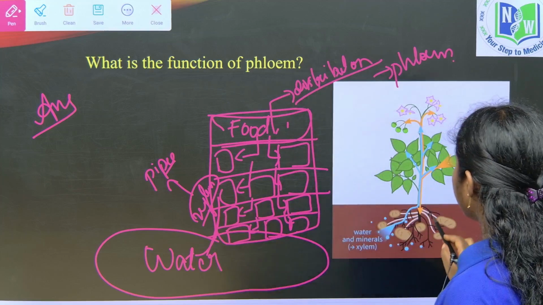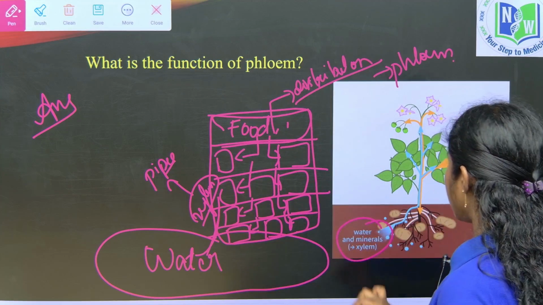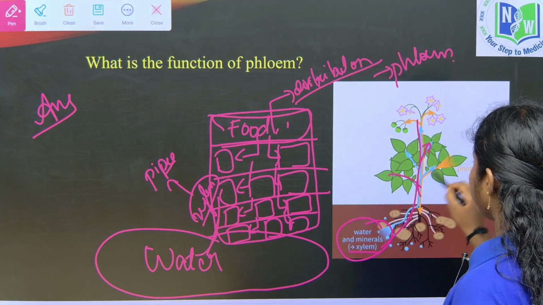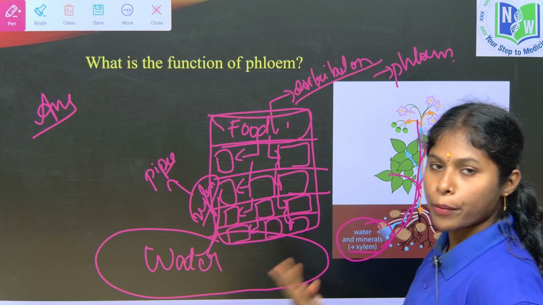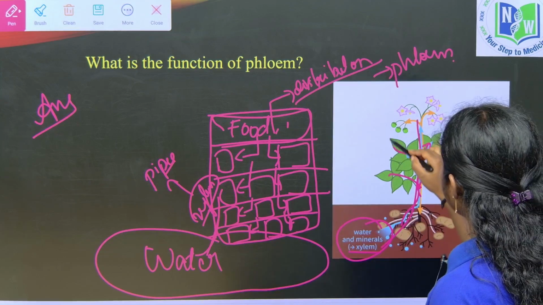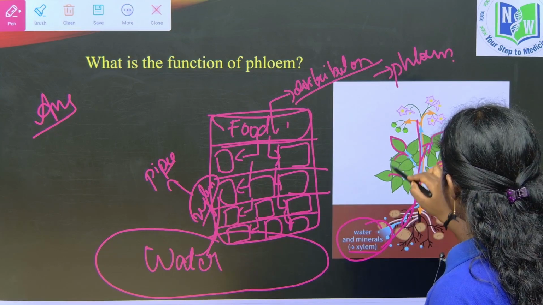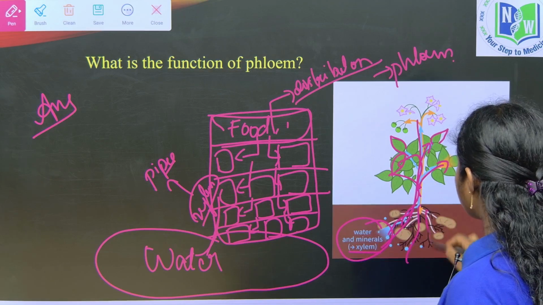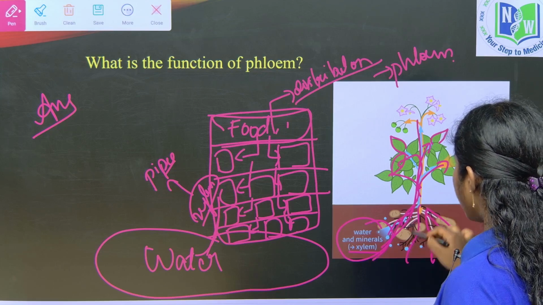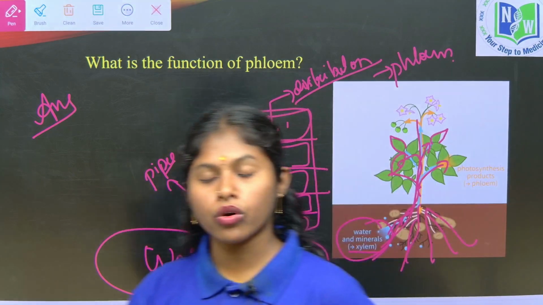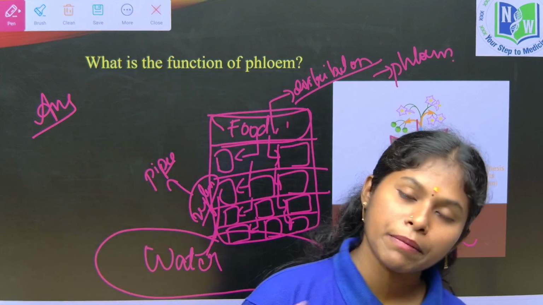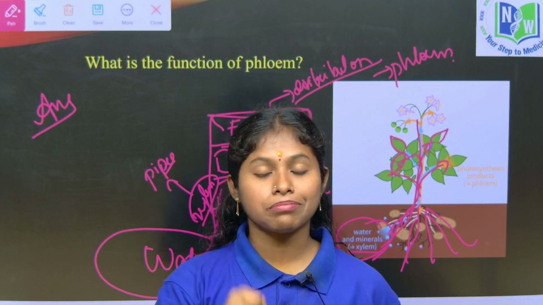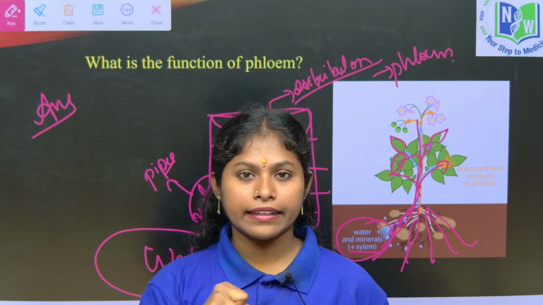Here in the plant also, the water and minerals are transported through xylem, through all parts of the plant body, like pipes. Whatever food is prepared in the leaves should be transported to all parts of the plant, including the roots. The roots should hold the soil tightly to withstand the ground and survive extreme environmental conditions.